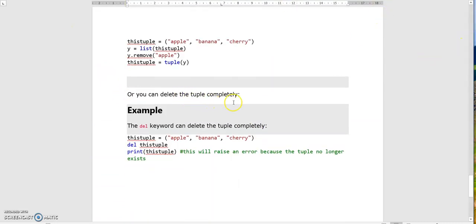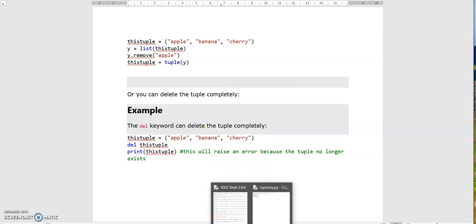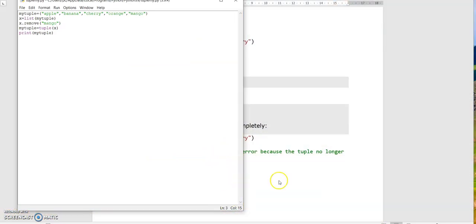Or we can delete the tuple completely. We can't delete the items, but we can delete the complete tuple. The del keyword is used to delete the tuple completely. Let's see this. Del my tuple. Let's print this.